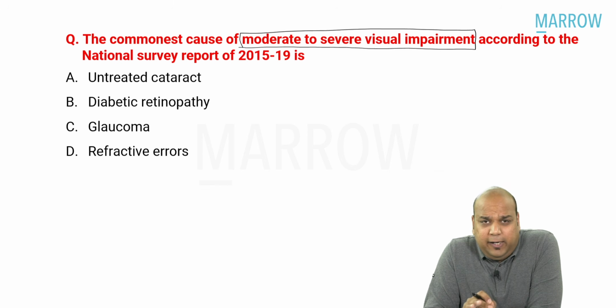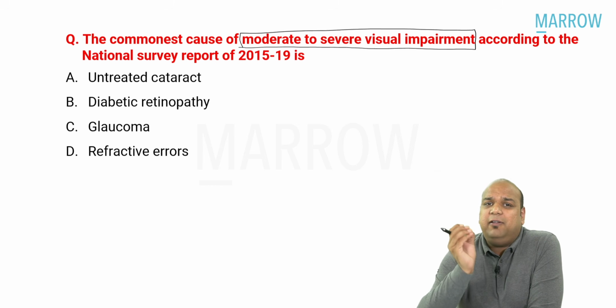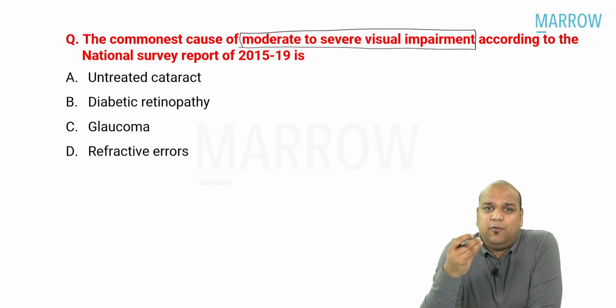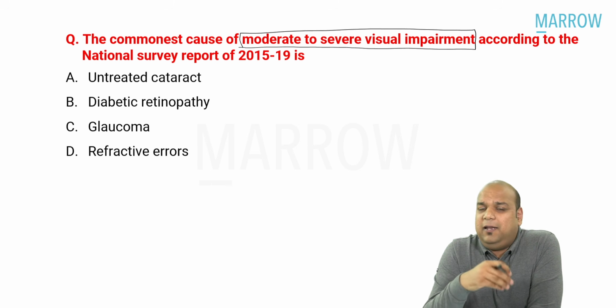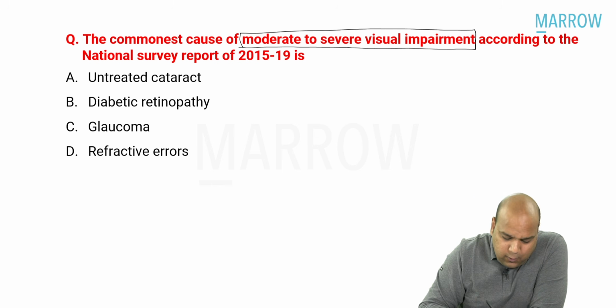If I wanted to take an educated guess about the most common cause of something which is causing loss of vision or visual impairment, out of the options, what would you have said? That's what I'm trying to say. Anywhere, wherever we have read ever, most common cause of loss of vision, gradual painless, most common cause of blindness in India, I hope we have always read one word only.